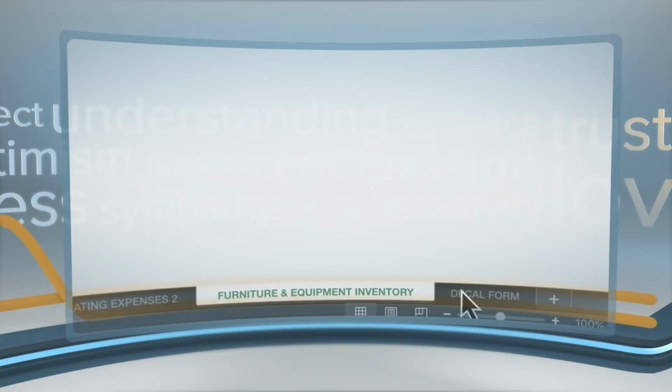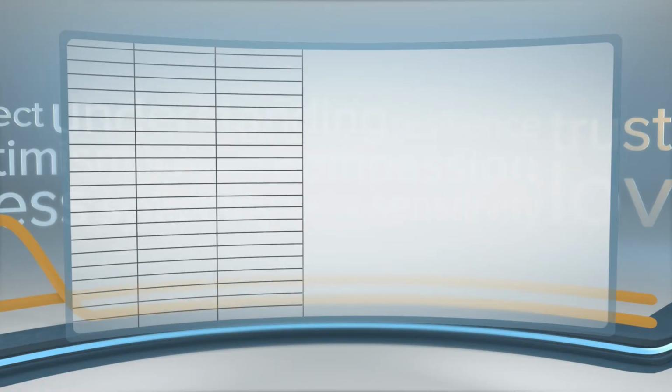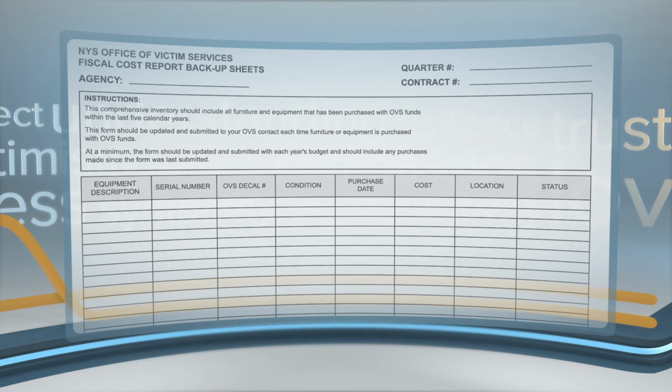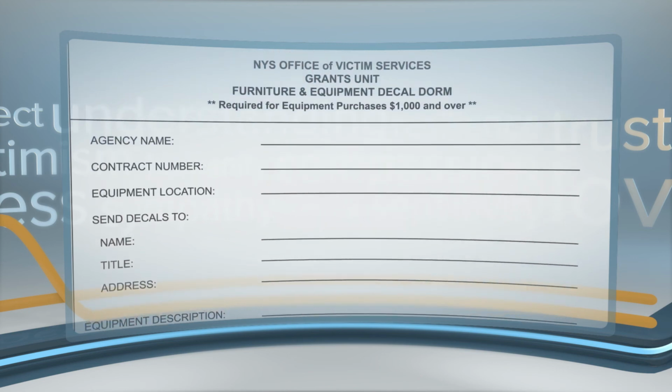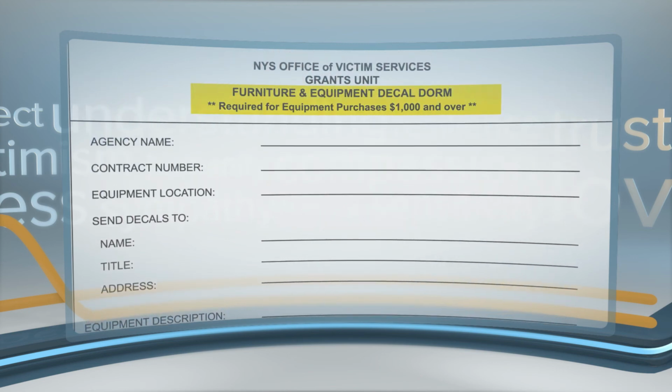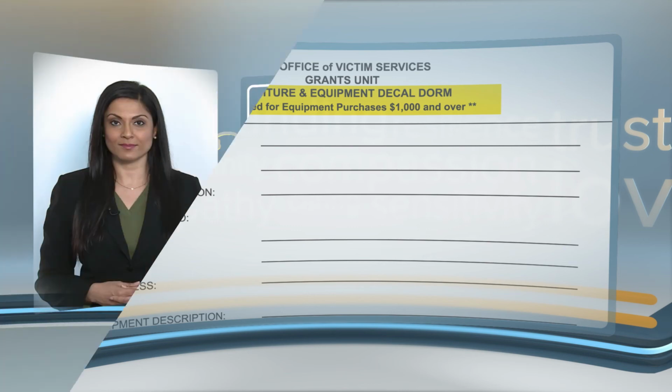You'll find that there are 2 extra tabs at the end. You should complete the furniture and equipment inventory form if you purchase new furniture or equipment with OVS funds, and you should include the current purchase as well as all similar inventory purchases with OVS funds over the past 5 years. Meanwhile, the decal form needs to be completed for any equipment purchases over $1,000 of OVS funds.